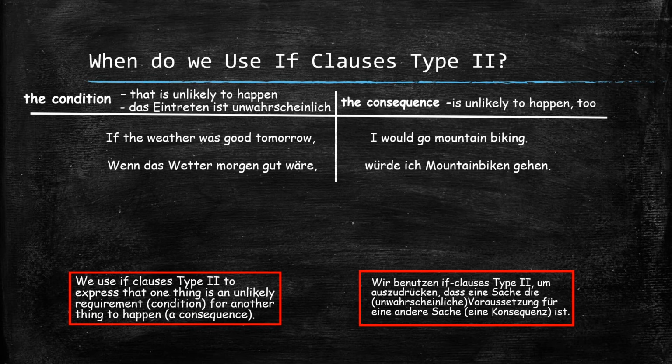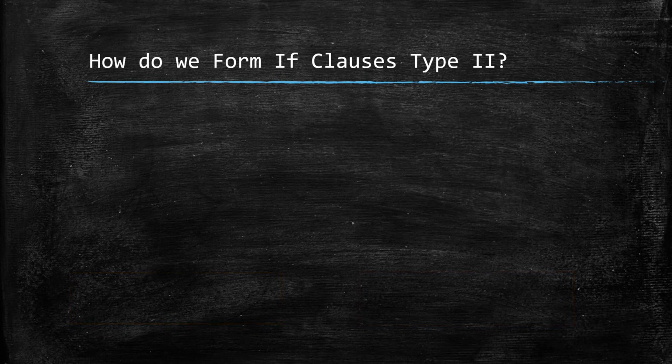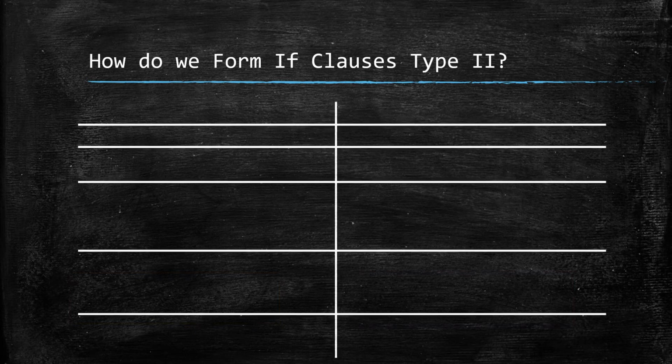Now, let's move on to our next question. How do we form if clauses type 2? We're going to need a slightly bigger table for that. Let's go! As we have already established, if clauses type 2 consist of the condition and the consequence.